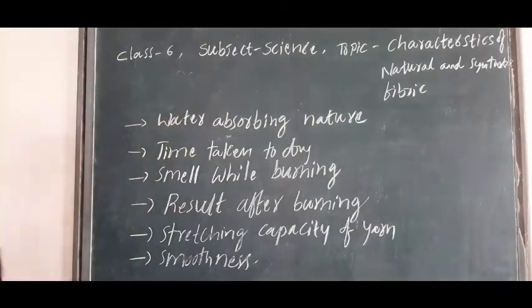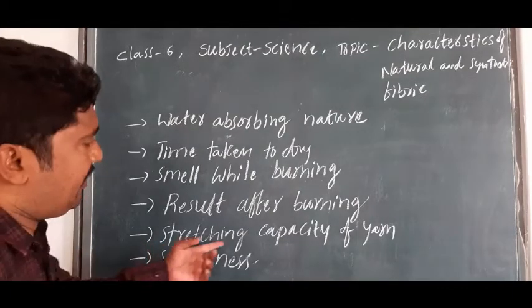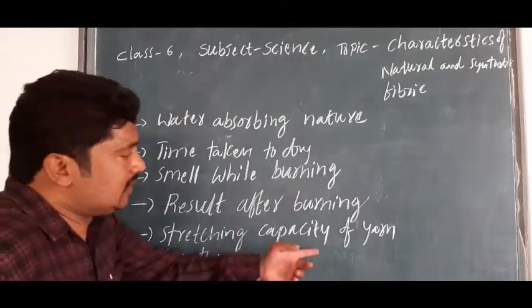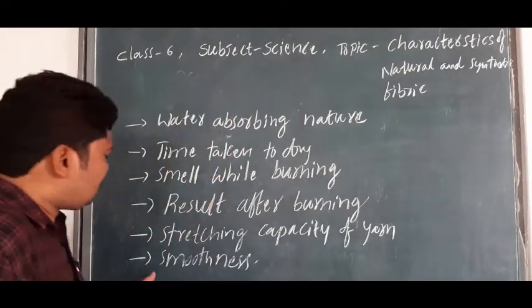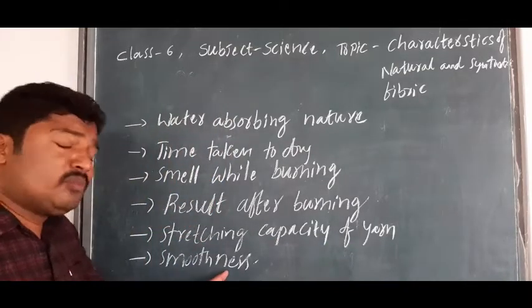Once again, all of you see, children: water absorbing nature, time taken to dry, smell while burning, result after burning, stretching capacity, and the next one is smoothness.